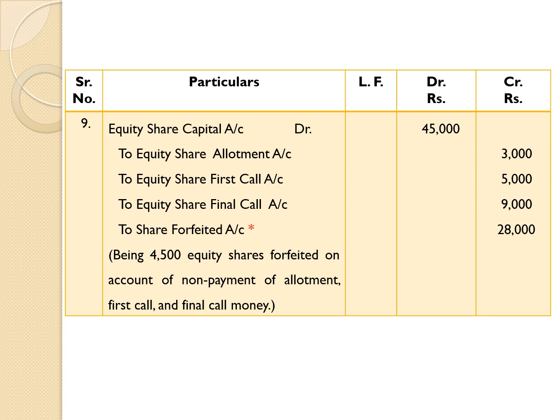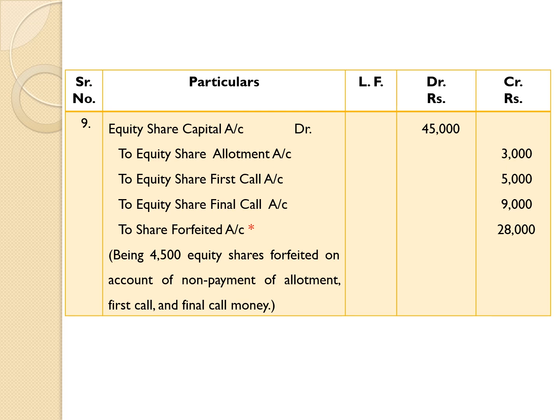Here allotment money not received 3,000. Therefore, to equity share allotment account 3,000. Actual money not received on first call rupees 5,000. Therefore, to equity share first call account rupees 5,000. Actual money not received on final call 9,000. Therefore, to equity share final call account 9,000.